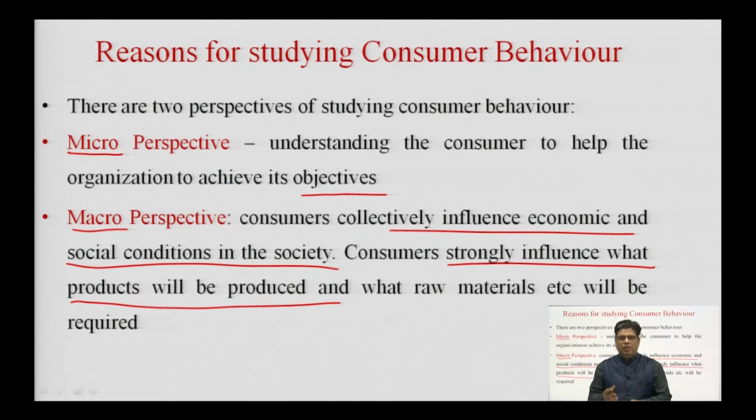Fortunately, a company, we can take the example of Jio, identified this need and made the service available to the consumer. So, consumers strongly influence what products will be produced and what raw materials etc. will be required, because the products and services are being produced according to the wishes and the needs of the consumer.